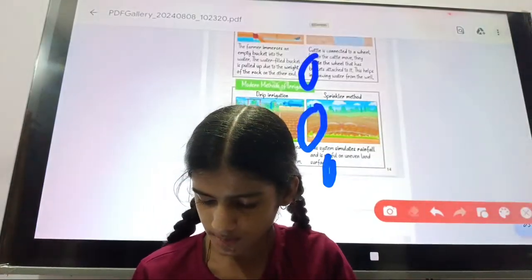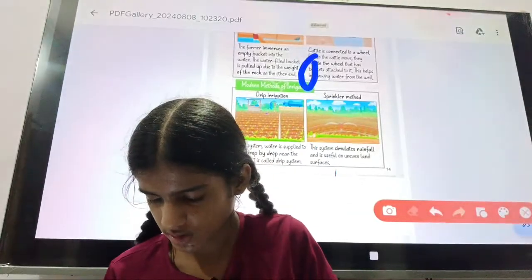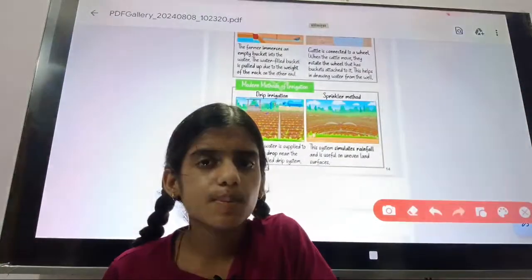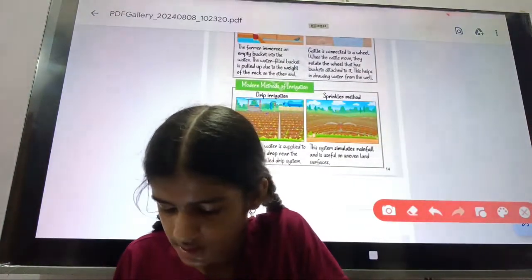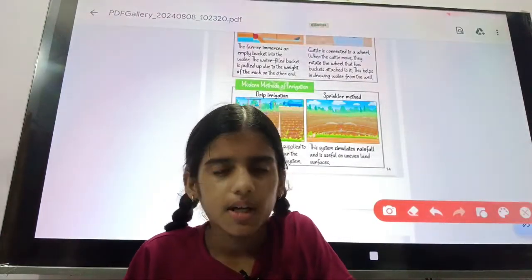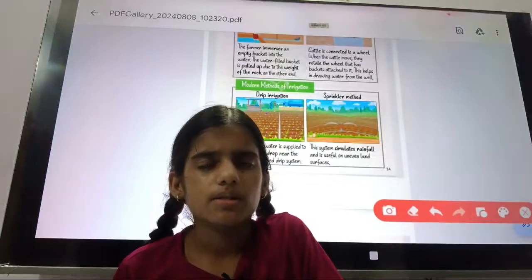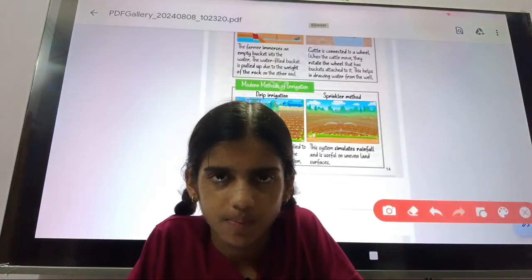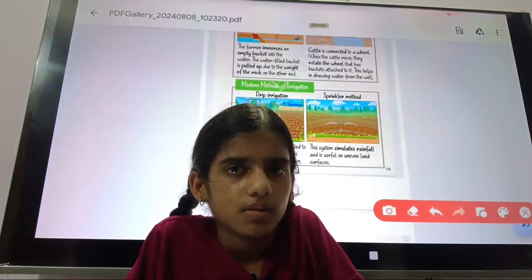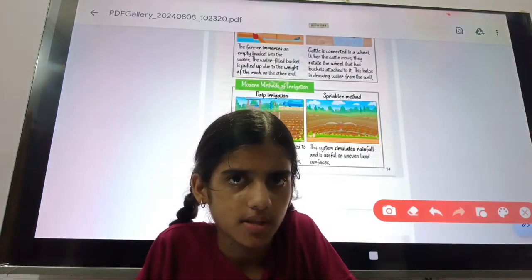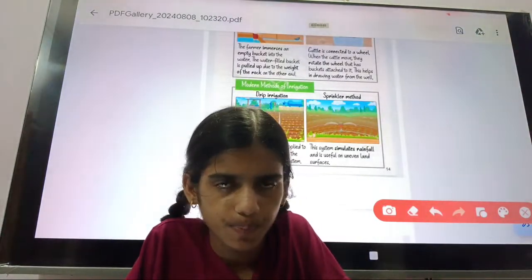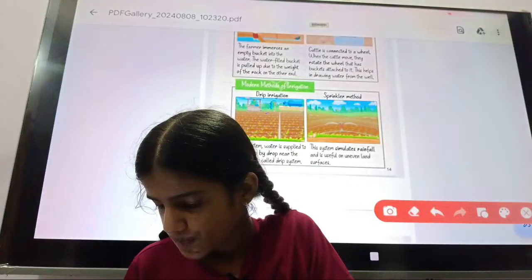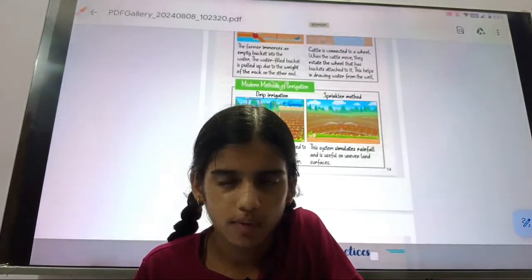This system is known as drip system. And sprinkler system. Sprinkler system simulates rainfall. Rainfall means rain, and it is used on an uneven land surface. The sprinkler system simulates the rainfall that is useful for the uneven land surface. Okay, so these were the two modern methods of irrigation.